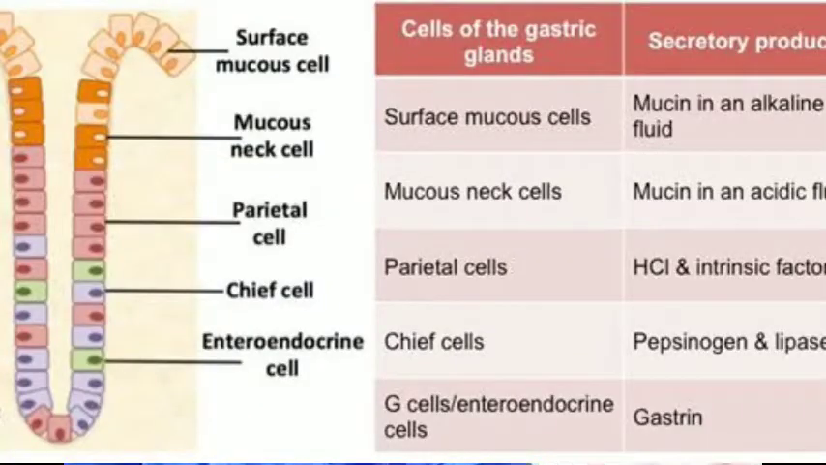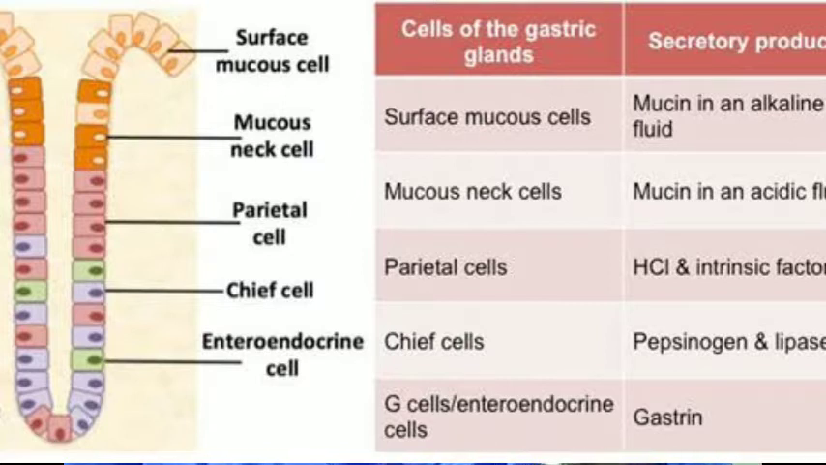So what are the cells of the principal or fundic glands of the stomach wall? We had already discussed in detail, but let me repeat that once again. First one: goblet cells or mucus neck cells, which secrete mucus.